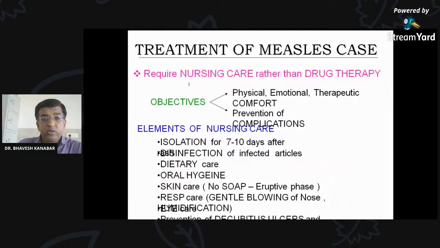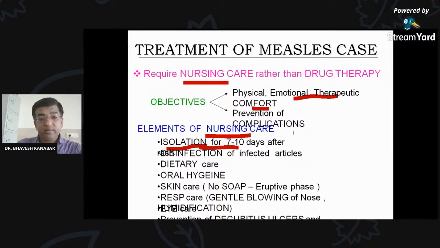Treatment of the measles case. If any child is already suffering from measles, it requires nursing care rather than drug therapy. There is no specific drug for measles. Physical, emotional, and therapeutic comfort is needed for the person who is suffering from measles, along with prevention of complications. So what nursing care? Isolation. You are now familiar with this word, isolation. In viral disease, we need to isolate the child. In measles also, for 7 to 10 days.